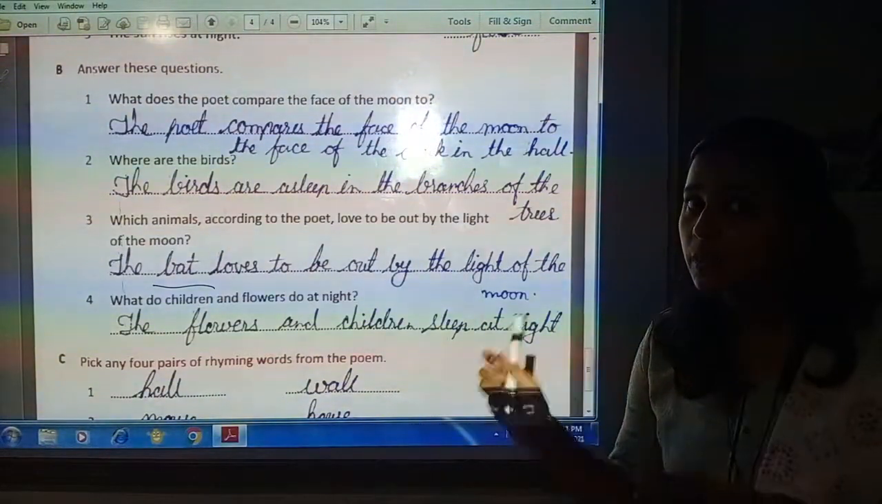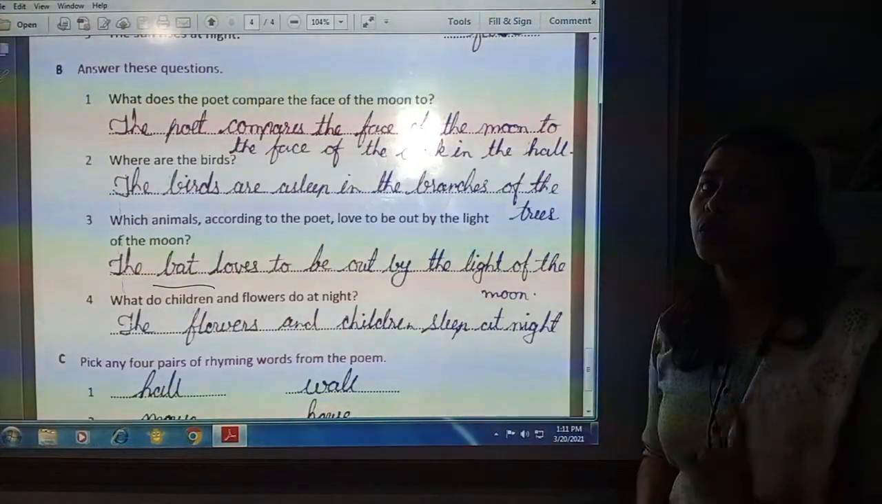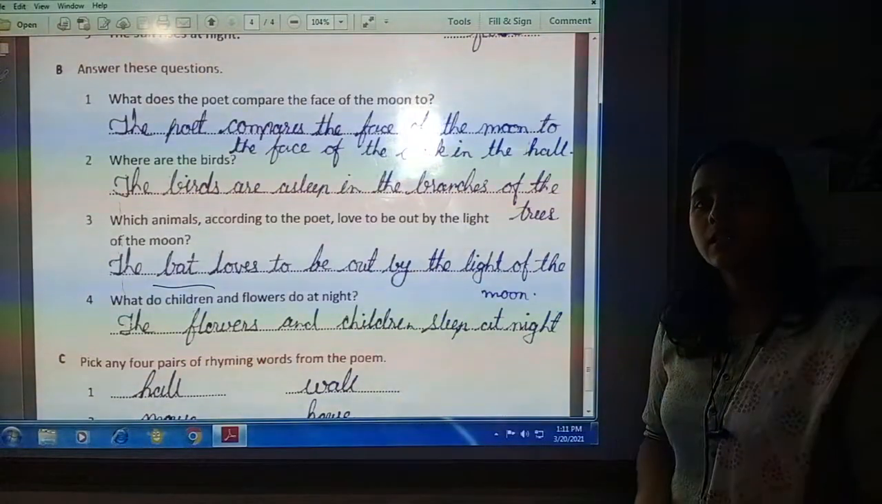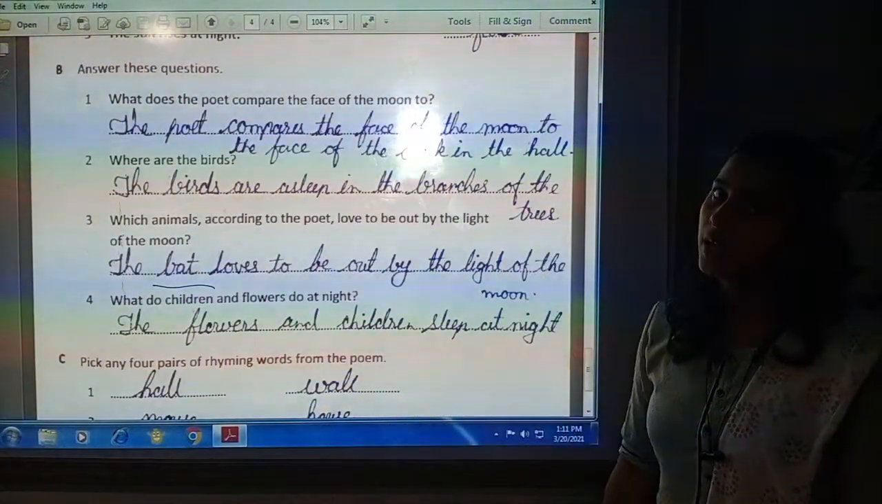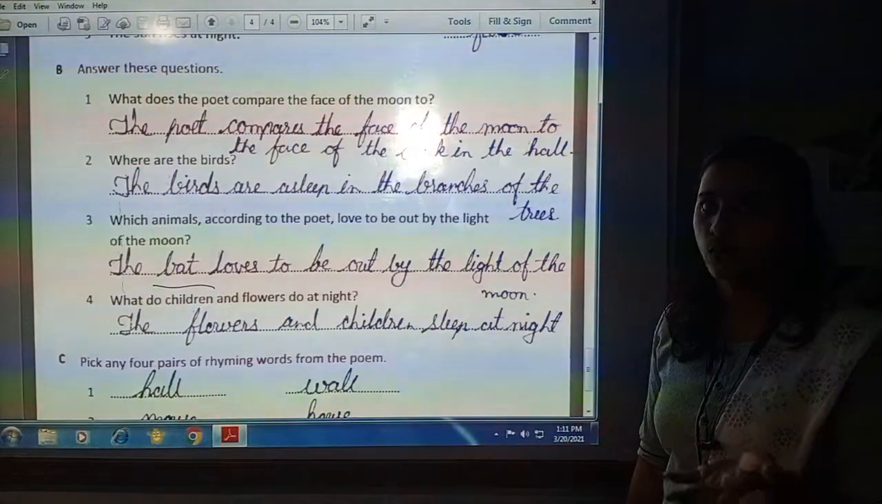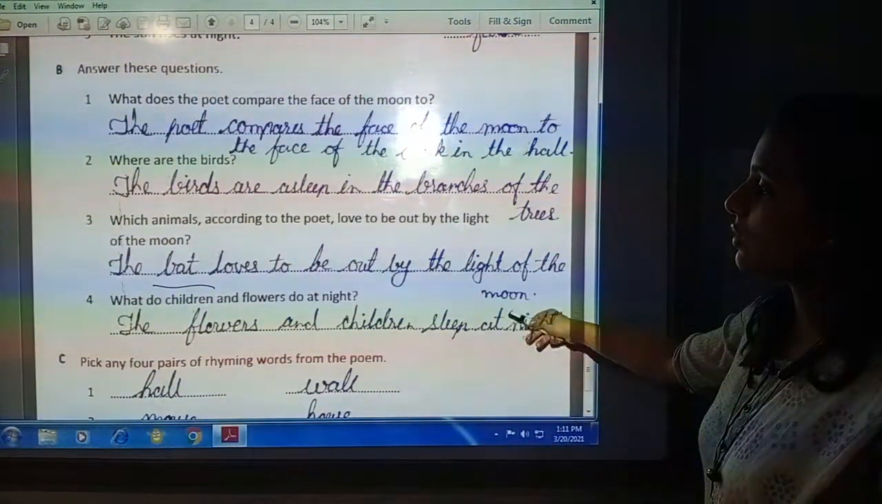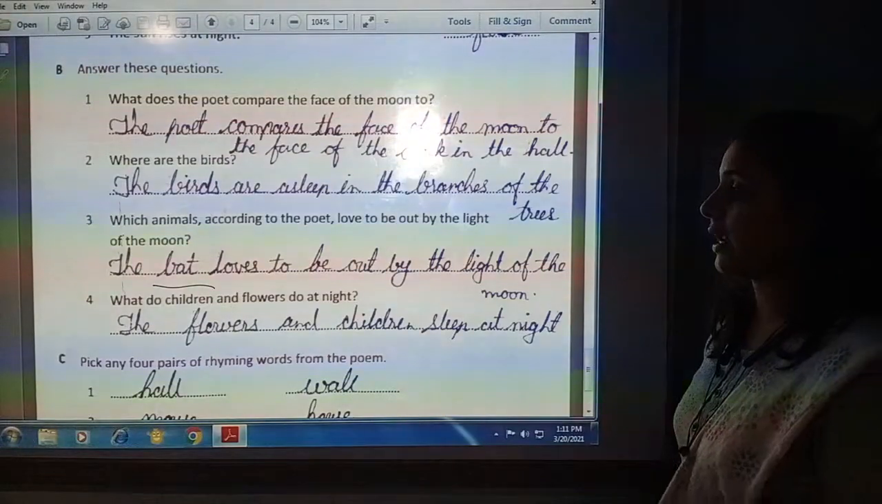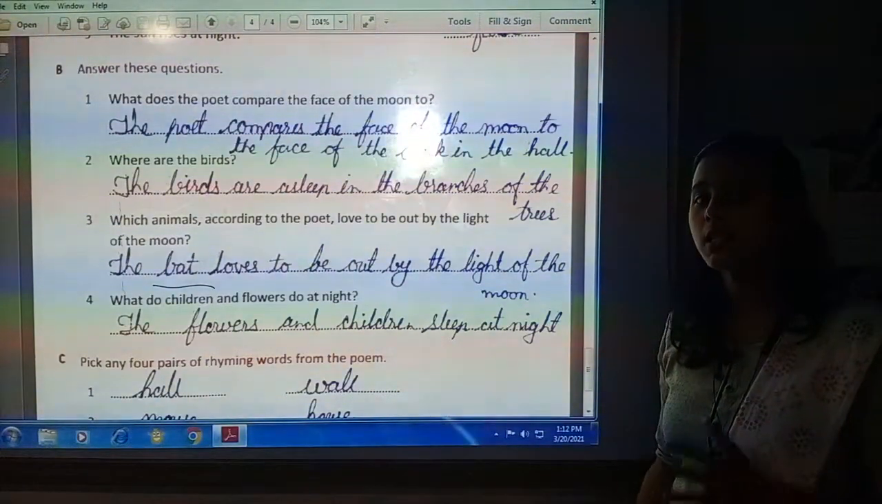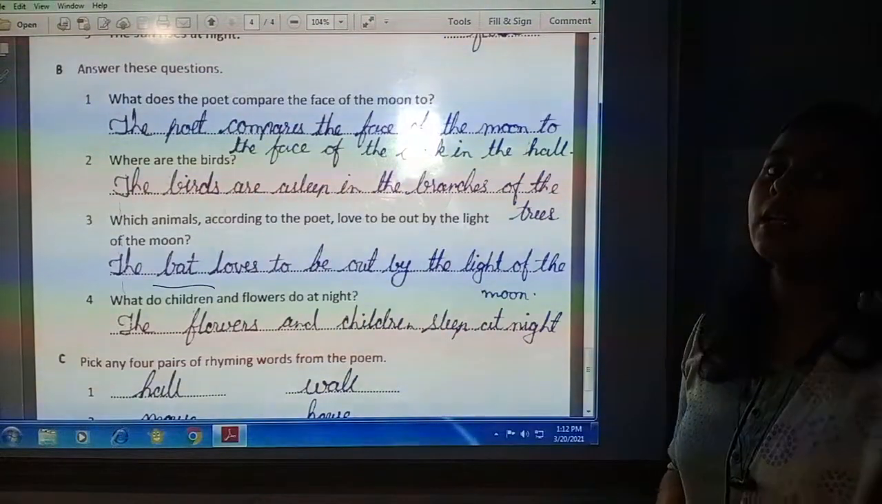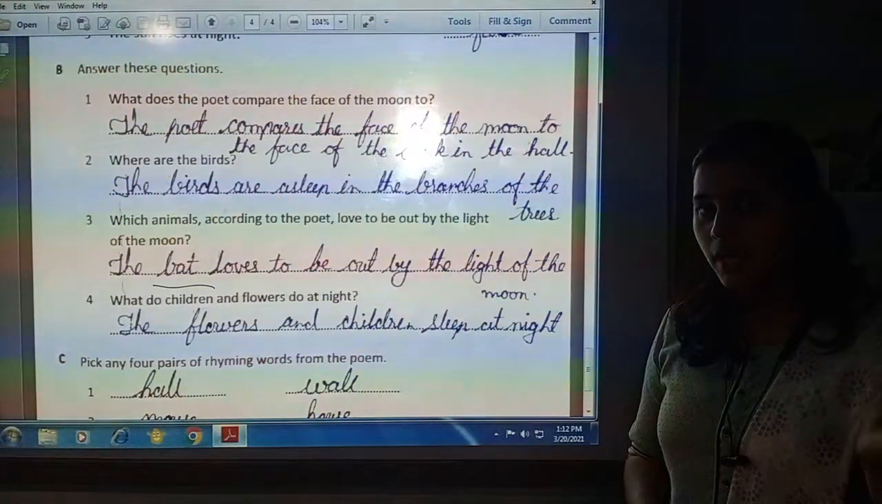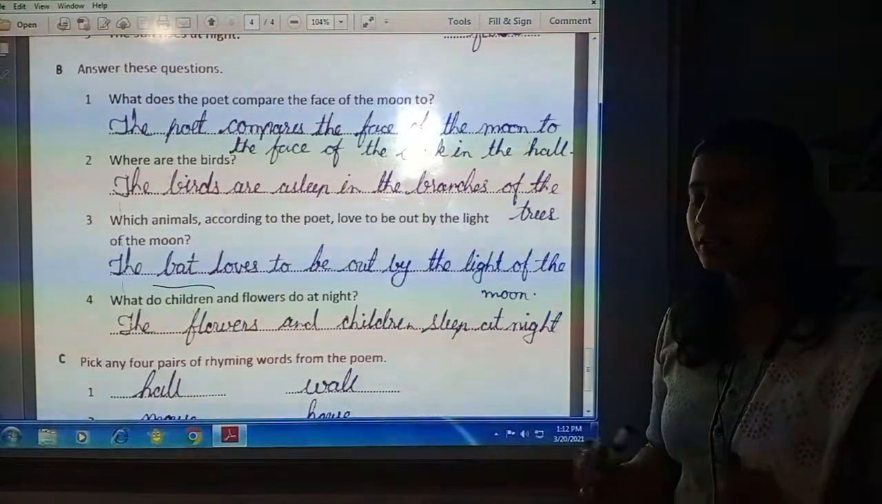Which bird? All the birds are sleeping. Only the bat, who used to sleep during the day, is awakened and likes to roam here and there, wander in the moonlight. So the bat loves moonlight. What do children and flowers do at night? The children and flowers are sleeping during the night because they are awake during the day and sleep during the night.